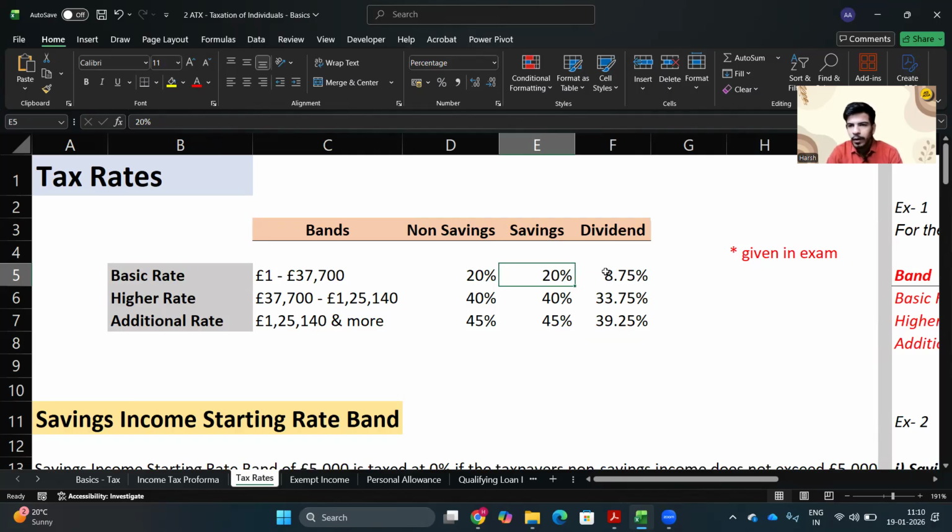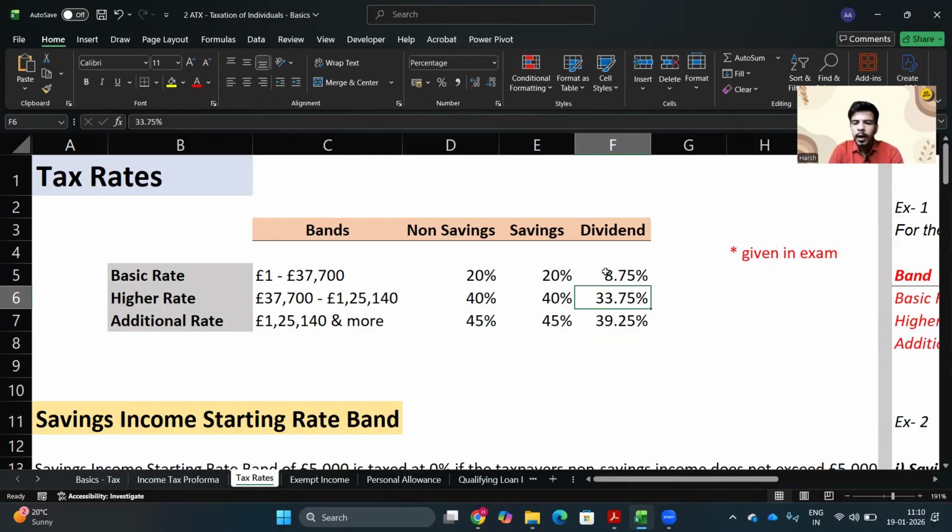So this can be efficient tax planning, but that is a separate discussion for another video. Even at the higher rate, there is a good gap between dividend and savings income, so many directors plan this way to keep their tax liability to a minimum.